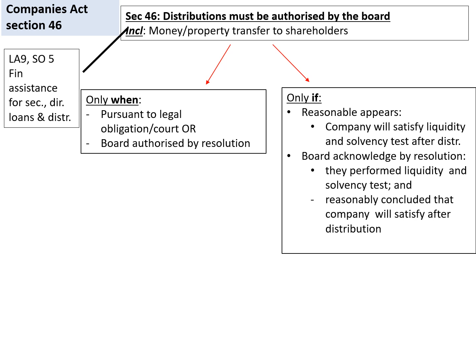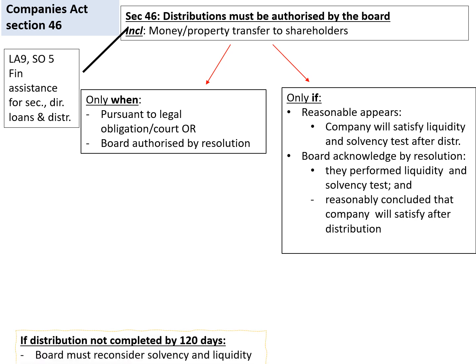And this can only happen if it reasonably appears that the company will satisfy the liquidity and solvency test after the distribution, and the board also acknowledges by a resolution that they've performed the liquidity and solvency test and reasonably concluded that the company will satisfy the test after the distribution.